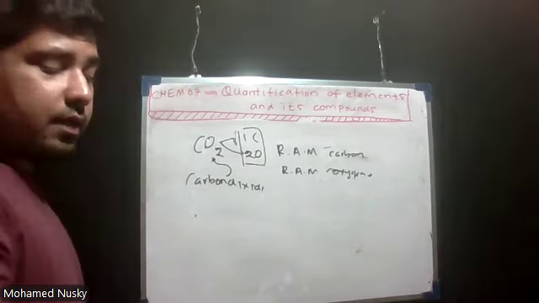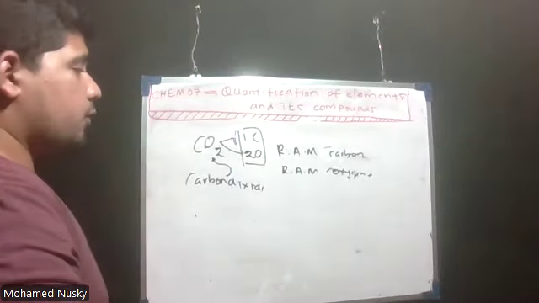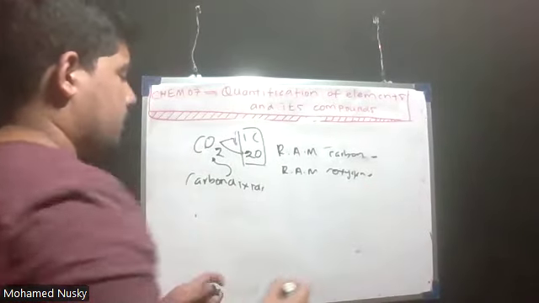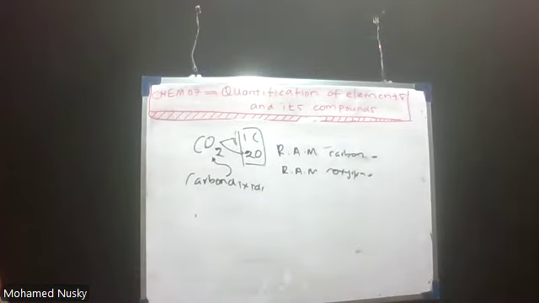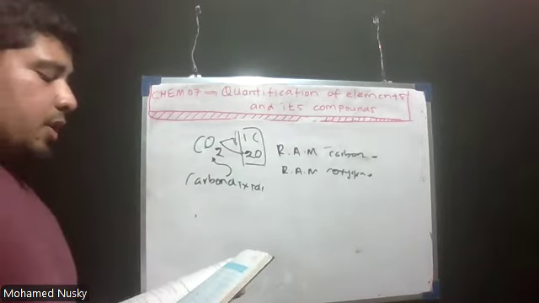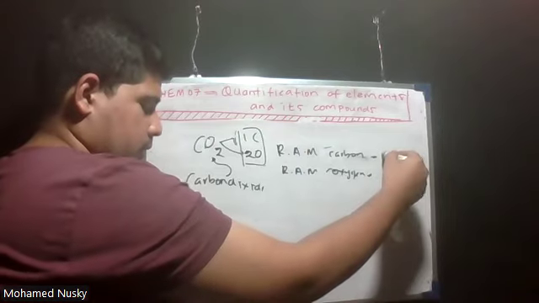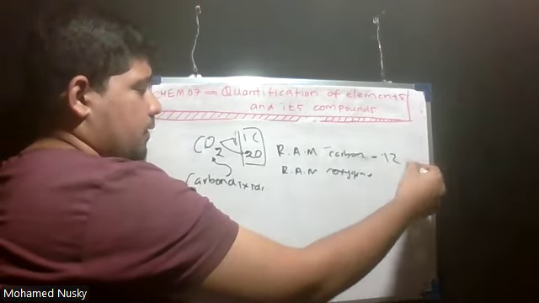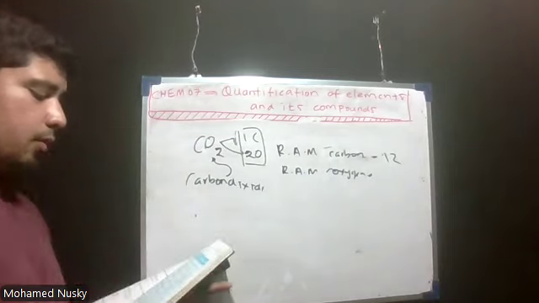See, they have given the relative atomic mass of carbon as 14. Right. The table is given: what is the relative atomic mass of carbon? Carbon is 12. Yes, 12. And what is the relative atomic mass of oxygen?